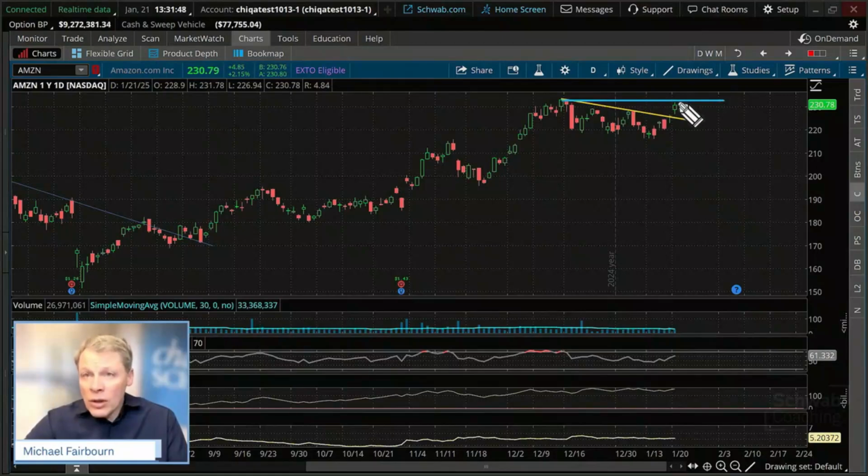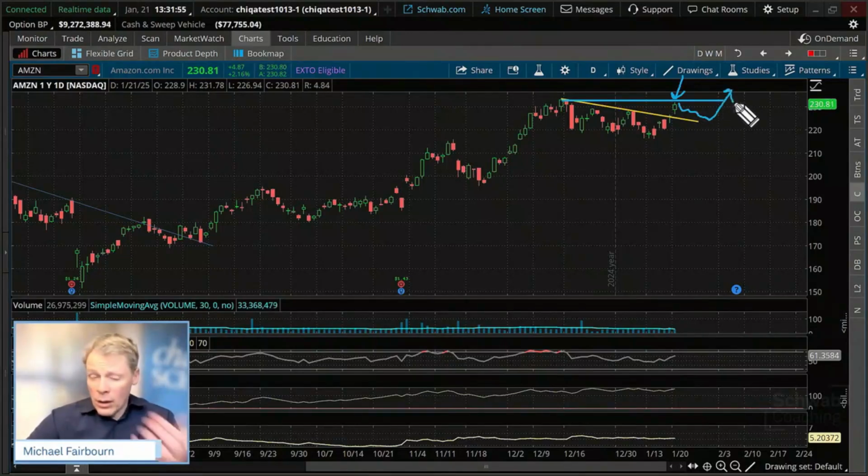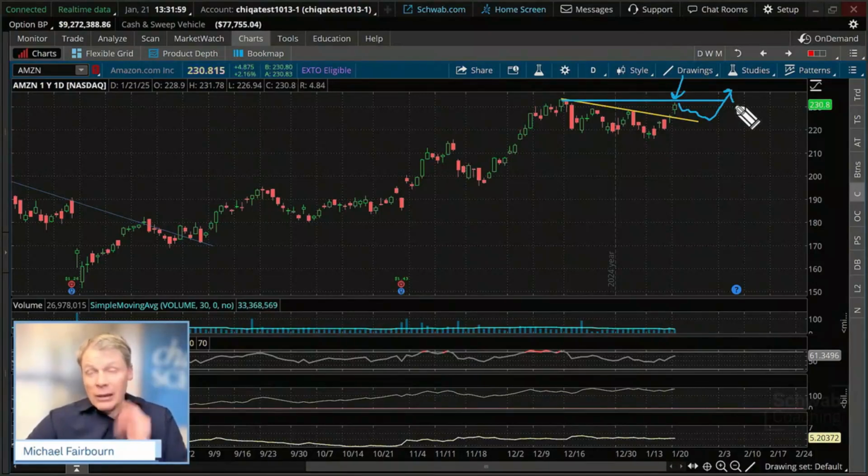Oh, we came so close to that high right there. Do you see it? So we might consolidate further. You might make a higher low and then break out. But what could we do at this point in time to get into a trade like this? Well, we're already at resistance, and we're going to run into this quite a bit.